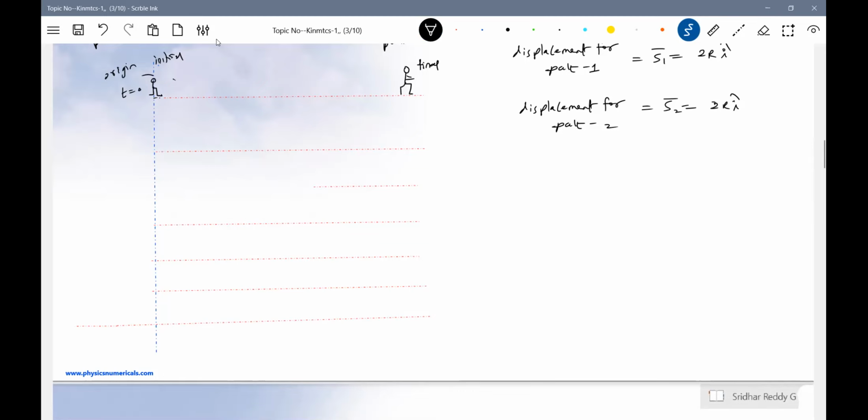How much distance have you moved? Total 10 meters. Fine. Next, what is another path? Okay, there's a path 1. So next person, what you are going to do is start from here. I'll show everything in red color.